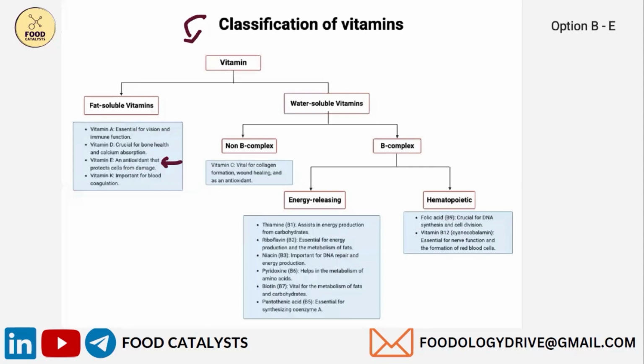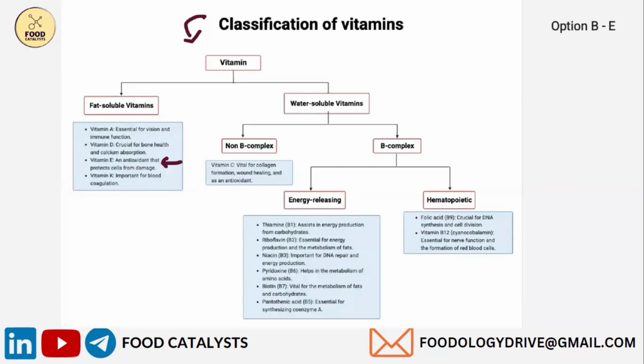They are classified into fat soluble vitamins and water soluble vitamins. Fat soluble vitamins are vitamin A, D, E, and K. Vitamin E is an antioxidant that protects cells from damage. Each vitamin has many functions, so I have simplified and given the most important functions of these vitamins.